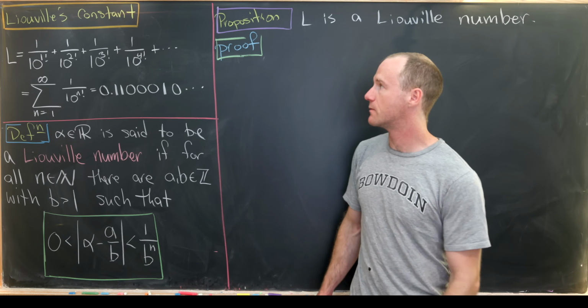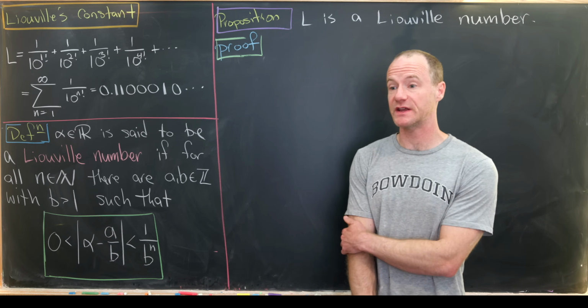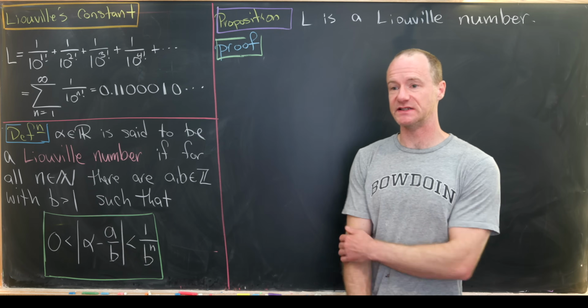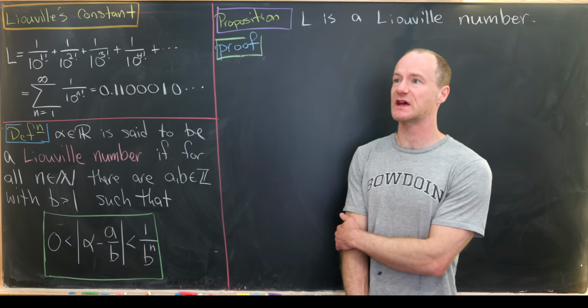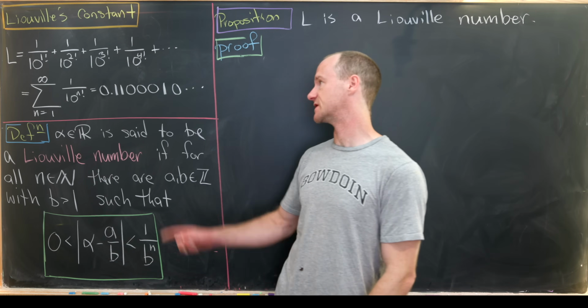Today we're going to explore a number known as Liouville's constant. And what makes this number very interesting is it is one of the earliest known transcendental numbers. In other words, it's one of the numbers that was first proven to be transcendental. So let's see the definition of this number.